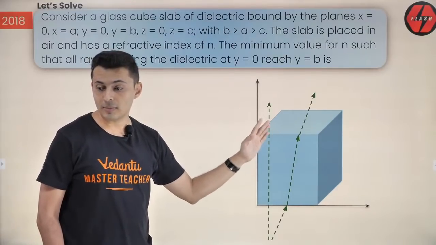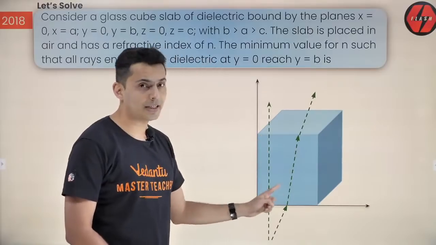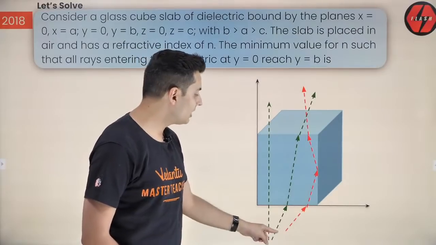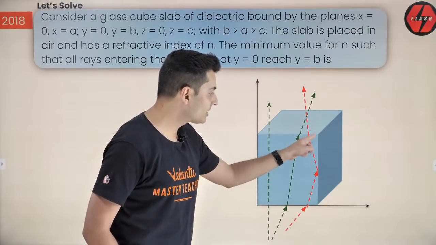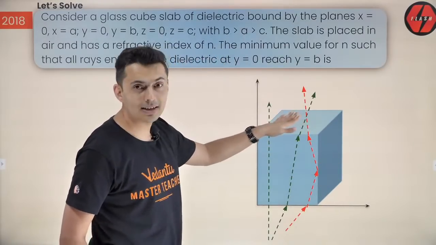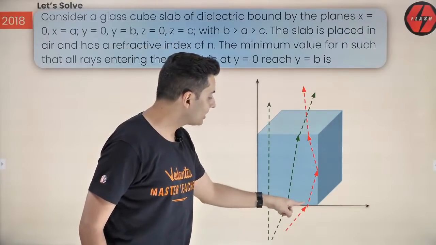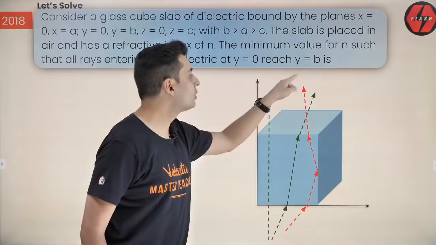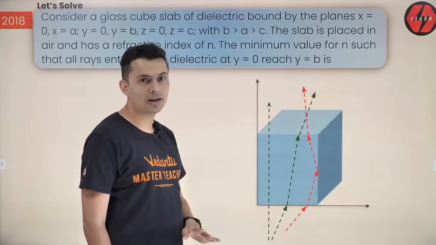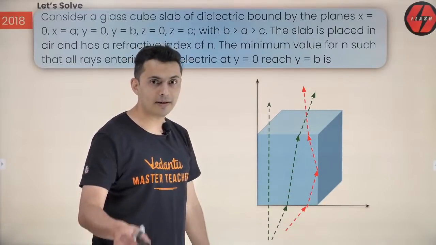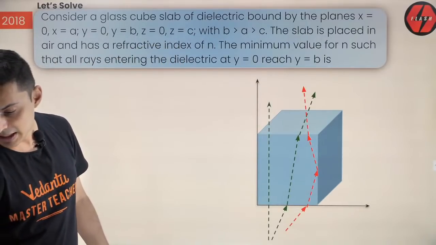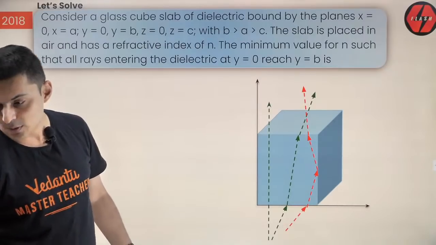Now think about it. There is one special ray which may not come to this side. How? Imagine there is a ray which goes here, hits this surface, gets refracted and comes out from this face. Then why would it come to this side? It will not come, right? So a ray which goes here should get internally reflected to come over here. That is the catch. The green ones are not a problem. The red ones should get internally reflected. Only then can they come to the other side. Else it will create a problem.